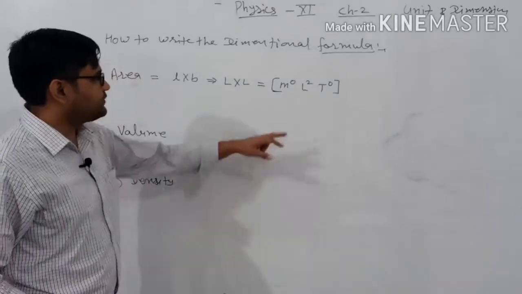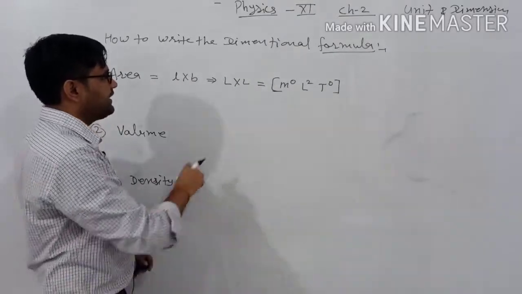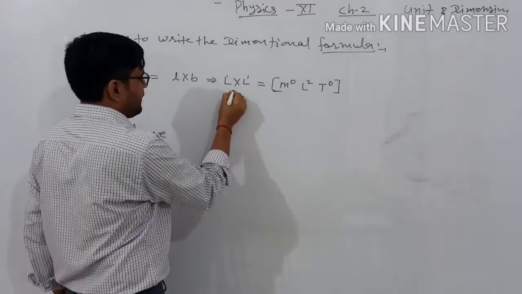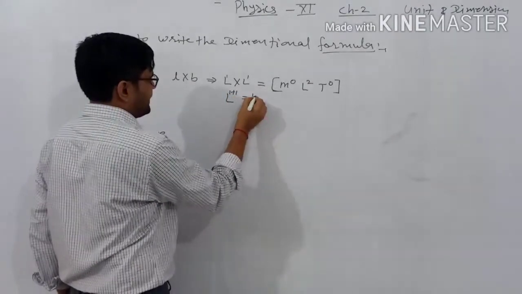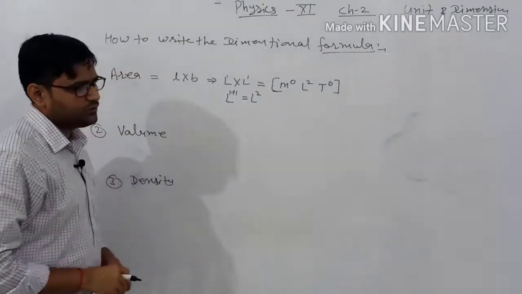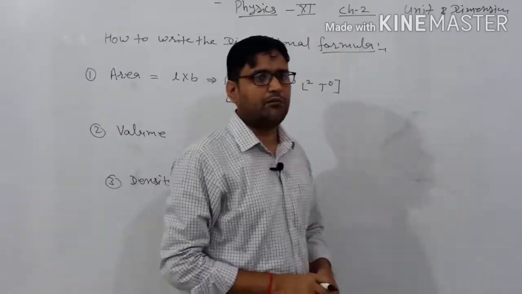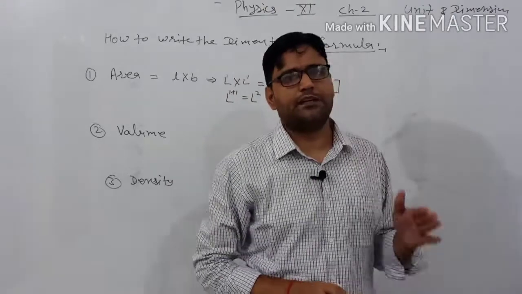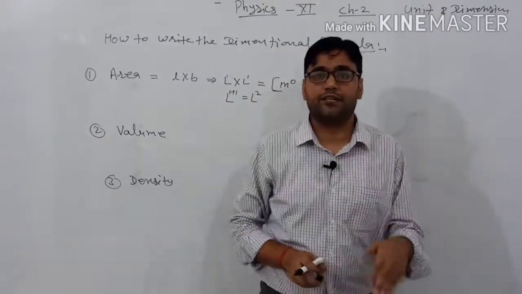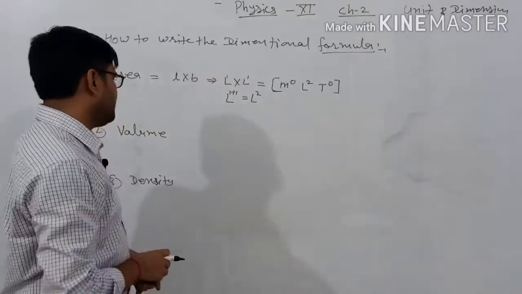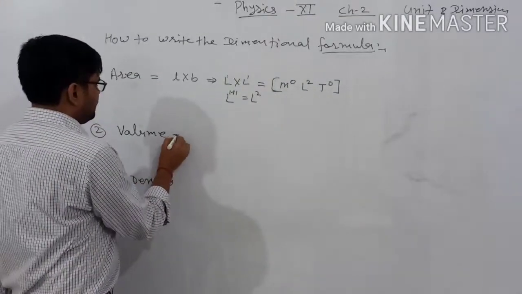Here the L is 2, meaning L into L, and the power is 1 plus 1, which equals L to the power 2. Clear? When we multiply the same quantities, the powers are added. जब भी अपन किन्हीं दो क्वांटिटीज को मल्टीप्लाई करेंगे तो उनकी पावर्स क्या होंगी? ऐड हो जाएंगी. Clear?